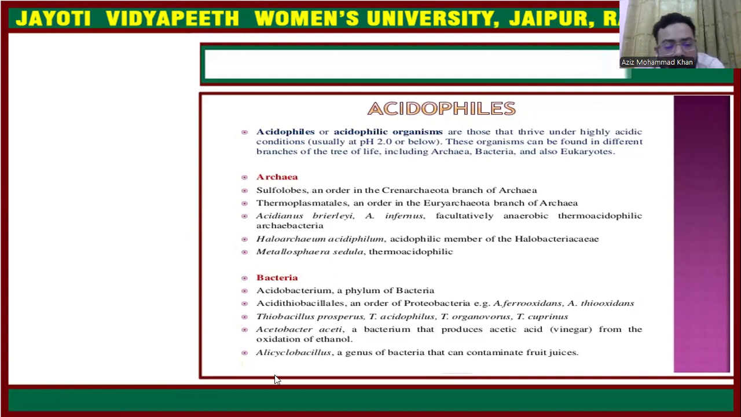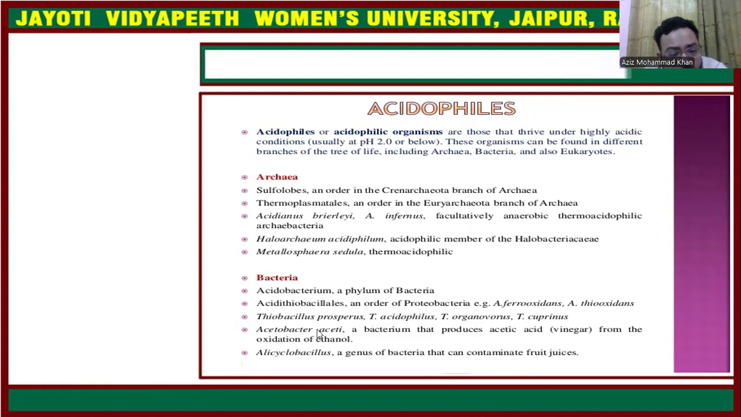Bacteria are also acidophilic in nature. The examples include Acidobacterium, which is a phylum of the bacteria, and Acidithiobacillus, which is an order of proteobacteria. Examples are Acidithiobacillus ferrooxidans and thiooxidans. Next are Thiobacillus prosperus, Thiobacillus acidophilus, Thiobacillus organovorus, and Thiobacillus cuprinus. So these are also examples of acidophilic bacteria.